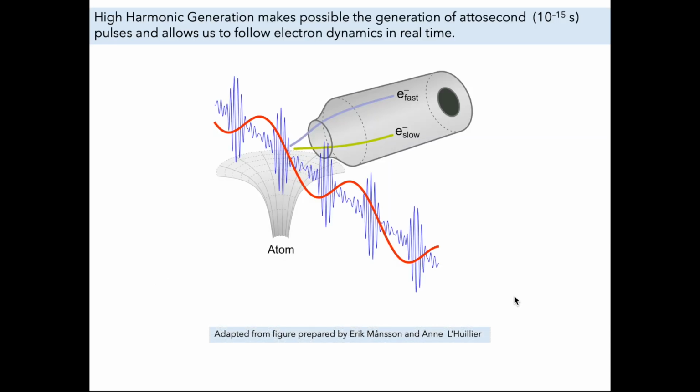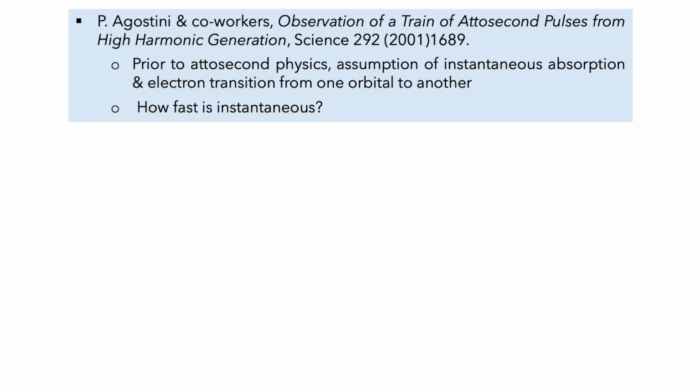And indeed we can. So if we return to photoemission and now think about our few-cycle attosecond pulses coming in and interacting with an atom, let's look at the photoelectrons that come off. And we can ask the question, just how fast was that transition? But first, of course, we're going to need to be able to produce a train of attosecond pulses. And this was demonstrated in Agostini's group back in 2001, which allowed the development of techniques that could allow us to address the question, how fast is instantaneous?